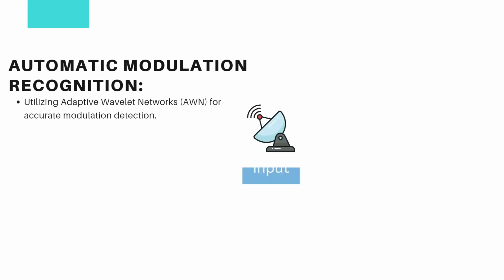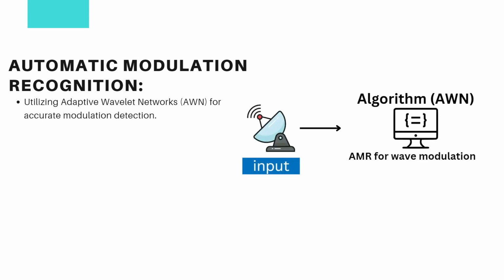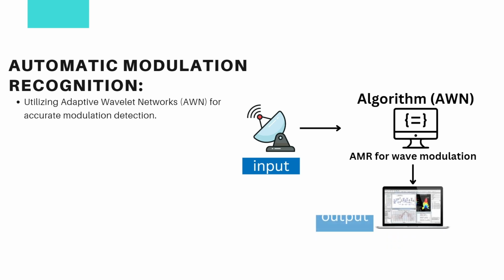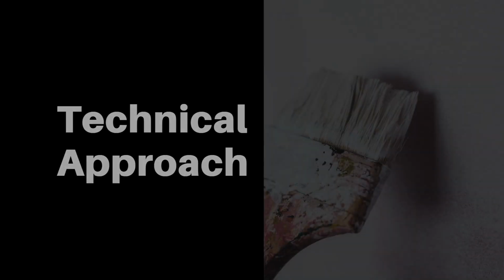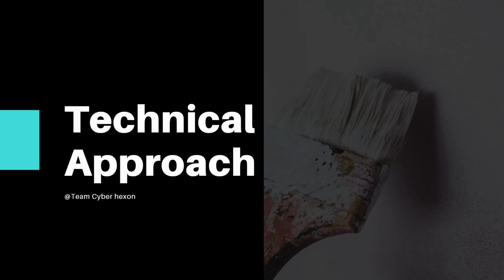We take in the signal, then we make the signal go through the AMR, which is the Automatic Modulation Recognition algorithm for wave modulation, and then we generate the output, the recognition or classification, into a user-friendly UI. Now, the benefits of this would be real-time processing, it reduces the hardware complexity, and it is scalable to future modulation schemes. Now, let's take a look at our technical approach.